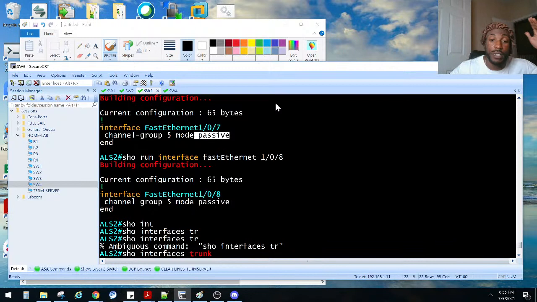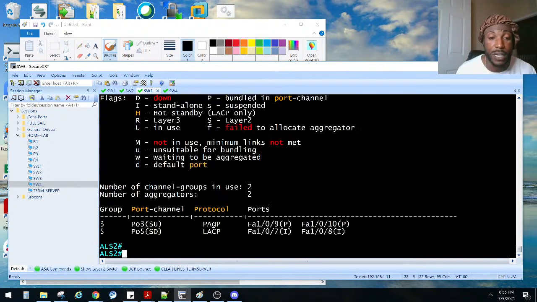Remember, one side got to be desirable. If you have one side that's desirable, the other one got to be auto, or it could be desirable. Those are the combinations you can use. You can't use desirable and passive. That's a misconfiguration. Just like what Kevin was saying, if I would have hard coded it with the channel protocol command, I probably wouldn't have run into this problem. That's why it's down. So let's fix that.